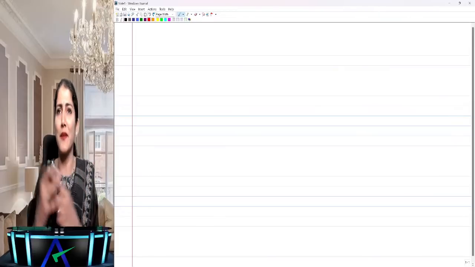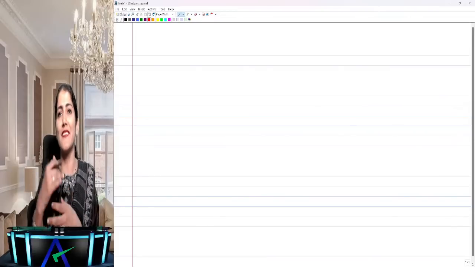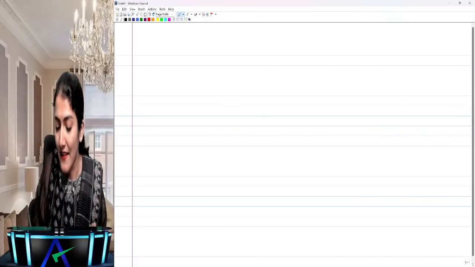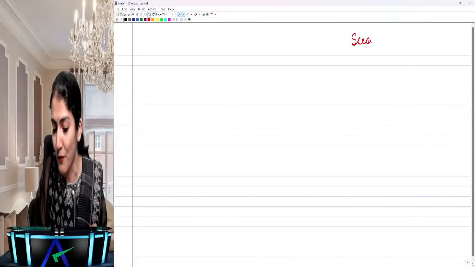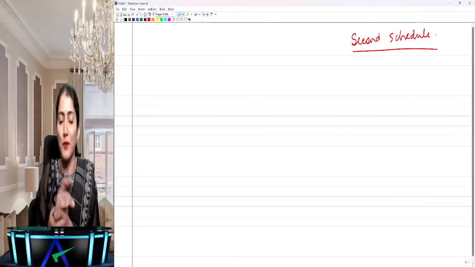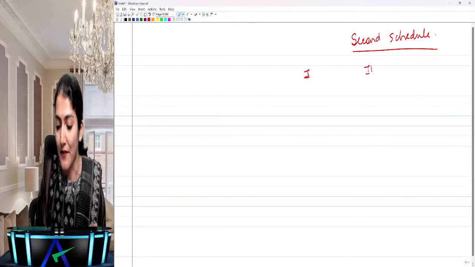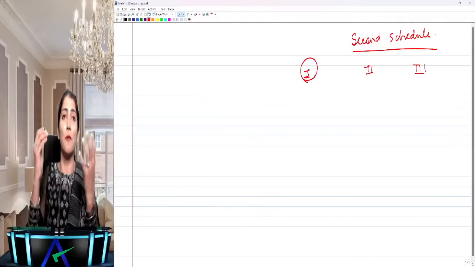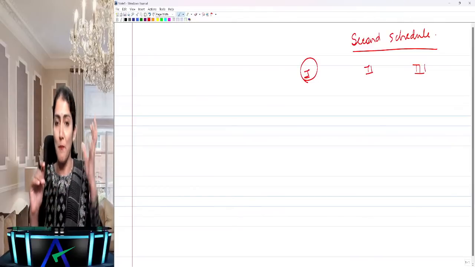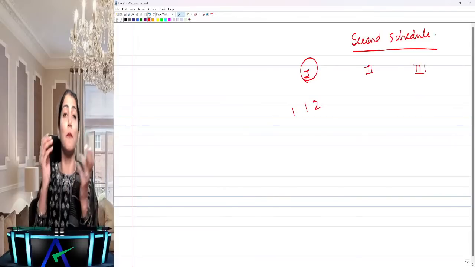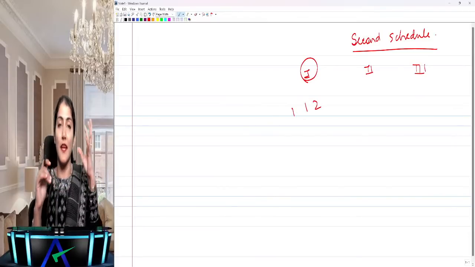So just to begin with the session, as many other students are still joining in, let's begin with our discussion regarding ethics. Let's come to the Second Schedule first, because generally we always have our eyes on the First Schedule. Let's come to the Second Schedule to the Chartered Accountants Act, in which we have Part 1, 2 and 3. Part 1 is regarding professional misconduct for a CA in practice, and one question which comes in the exam could be regarding breach of confidentiality for a CA in practice.